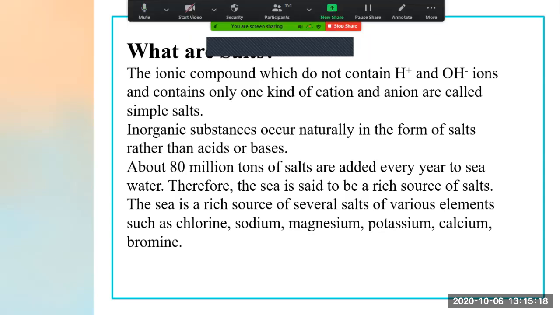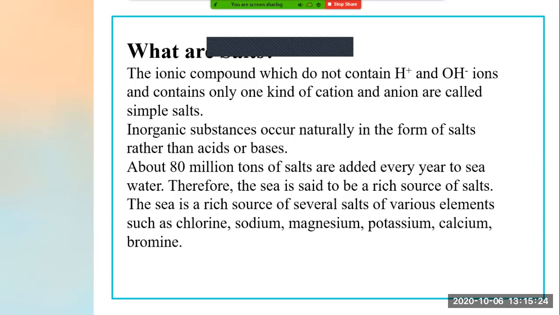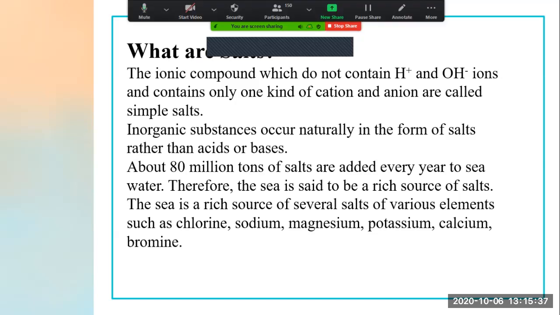See, an ionic compound which does not contain H plus and OH minus ions. This means the ionic compound which does not contain H plus and OH minus ions, right? And it contains only one kind of cations and anions. Now, what are cations and what are anions?